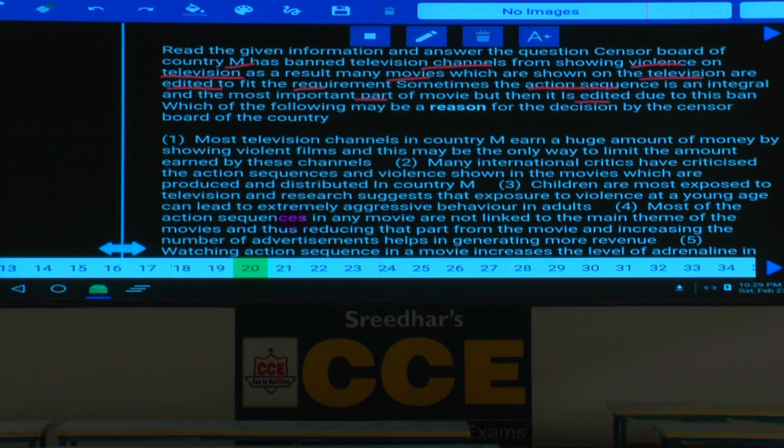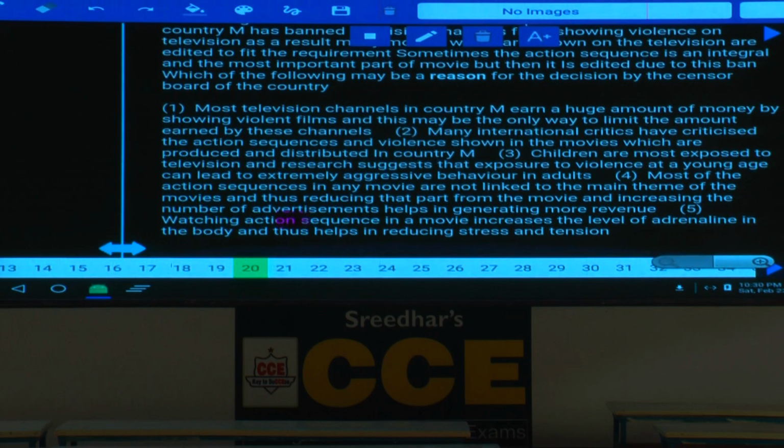What is the ban here? Such violence should be banned from television. Then, which of the following may be a reason for the decision of the censor board? Why are they asking these people to edit that violence part? What could be the reason behind this? Because if they had not edited this, there might be some negative result out of it. Now we need to find out what could be the negative result.